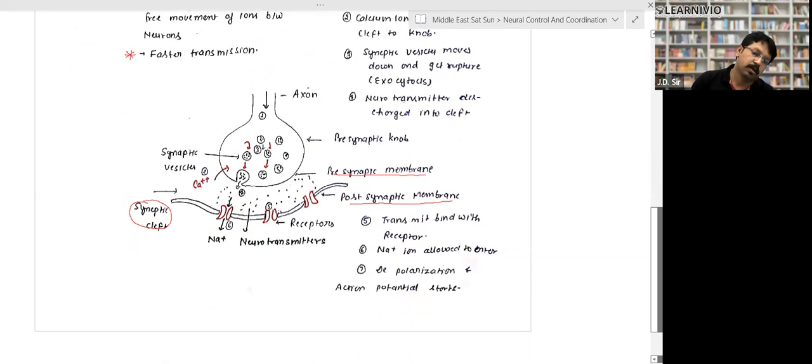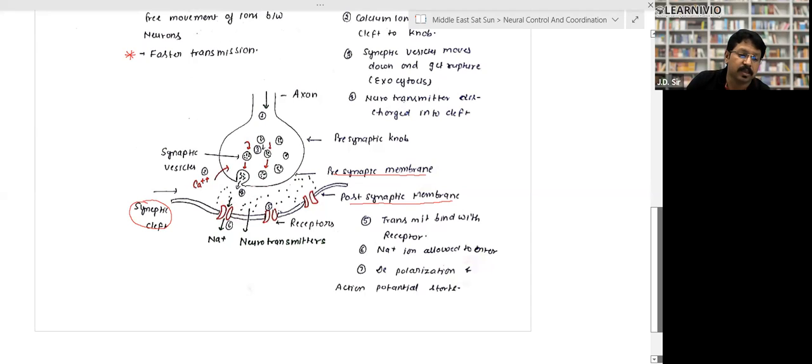Look, whenever the information reaches the end of the axon, what happens? The axon starts absorbing calcium from the outer environment, this is step 2. Now the vesicles which are filled with neurotransmitter, a type of chemical messenger, start moving to the outside. These vesicles reach the end and the vesicles burst.